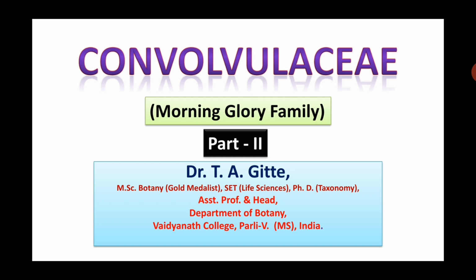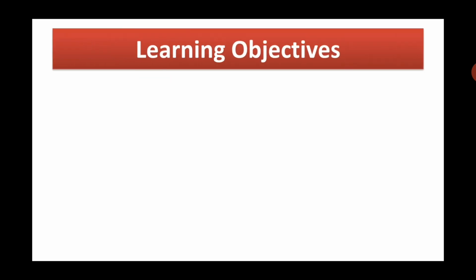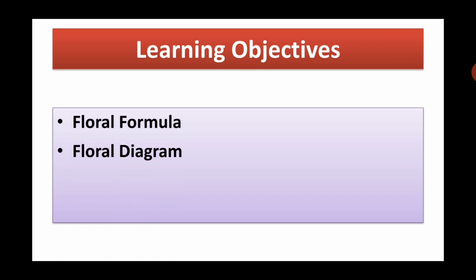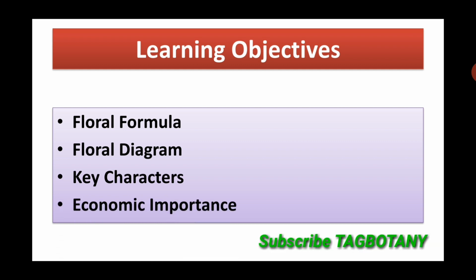Friends, today's topic is family Convolvulaceae part 2. We know that family Convolvulaceae is also known as the morning glory family. So these are the learning objectives of today's topic. We will study the floral formula, floral diagram, key characters and economic importance of the family.